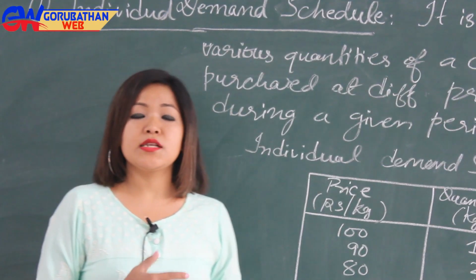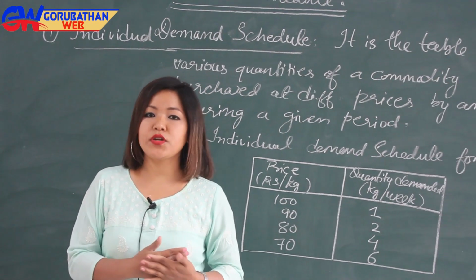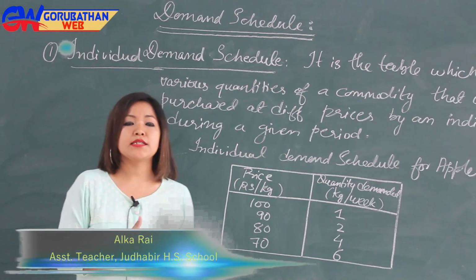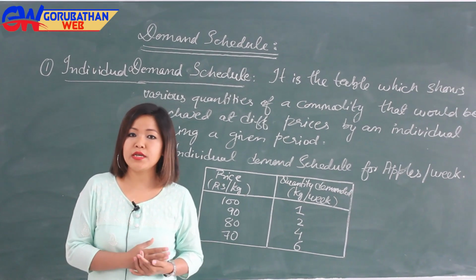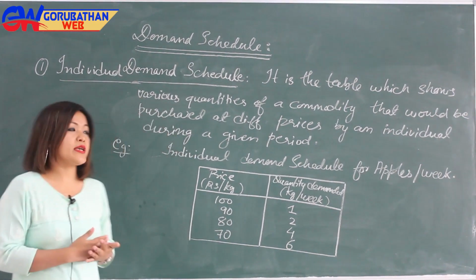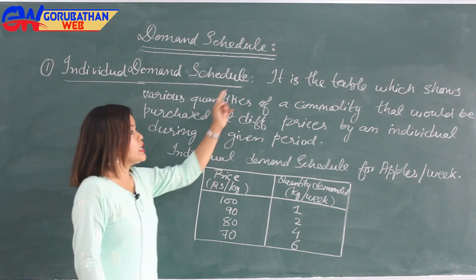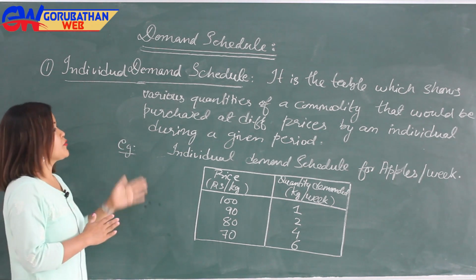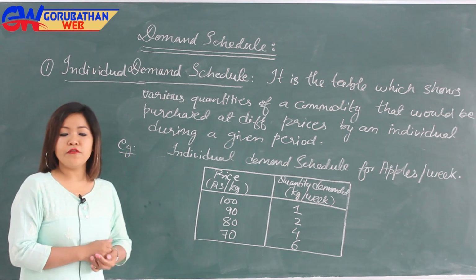Demand schedule is one way of showing the relationship between the price of the commodity and its quantity demanded. It is a tabular statement which shows that at different prices, different quantities are being demanded, and this demand schedule is of two types. Number one is the individual demand schedule. So individual demand schedule is the table which shows various quantities of a commodity that would be purchased at different prices by an individual during a given period of time.